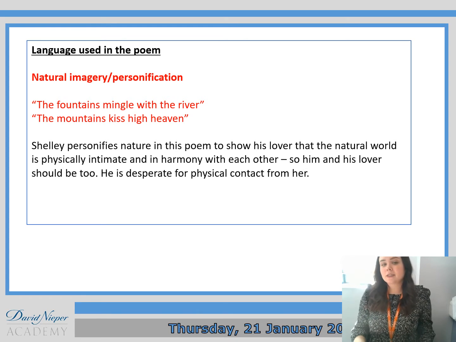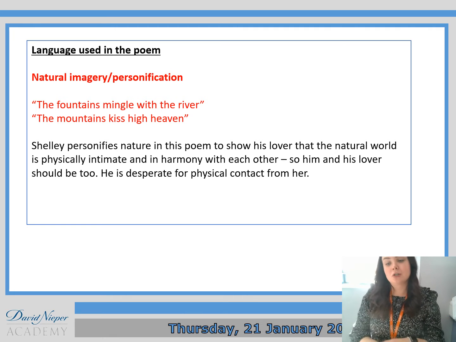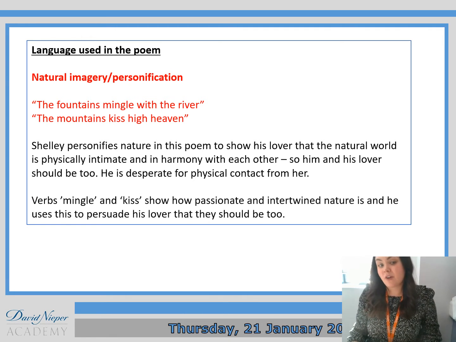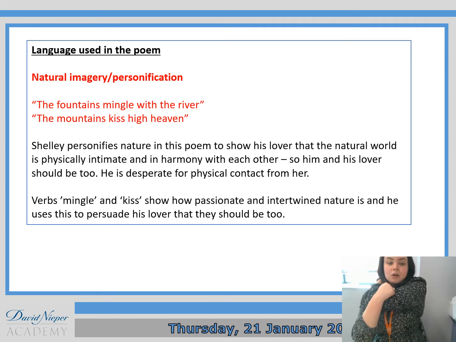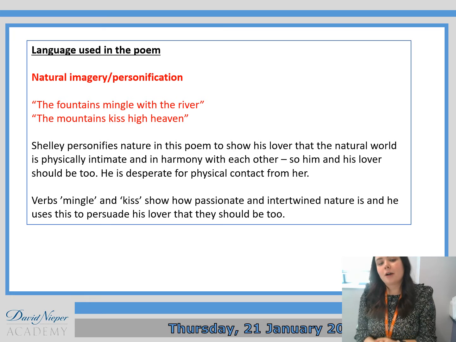So Shelley personifies nature in this poem to show his lover that the natural world is physically intimate and in harmony with each other, so him and his lover should be too. He's desperate for physical contact. So he says that God allows nature to do it every single day, so it's absolutely fine for them to do it because God is basically saying that it's fine. Okay? And the verbs mingle and kiss show how passionate and intertwined nature is, and he's using this to try and persuade his lover that they should be too. So he's saying that the mountains kiss all the time, so why shouldn't they? Okay, it's very persuasive, obviously.